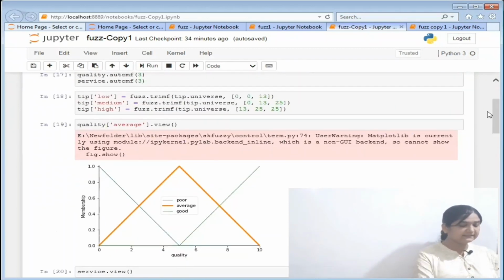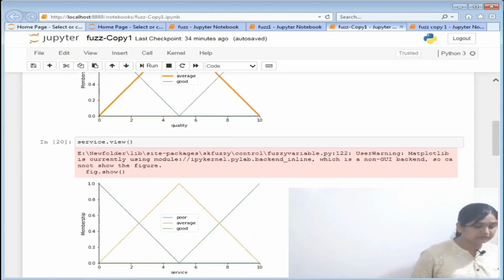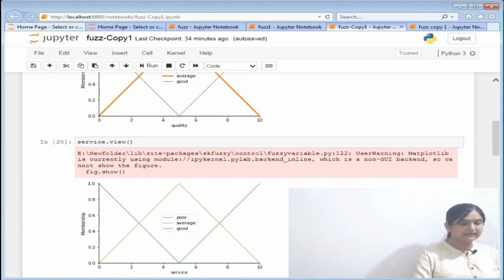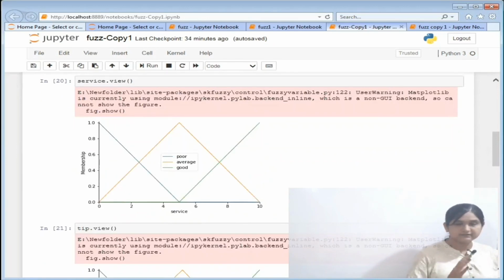So what's the difference between writing service.view and writing quality with the parameter average.view? The difference is that you can see the average part is highlighted. But if you simply invoke service.view, then there is no highlighted part. So this is the only difference.